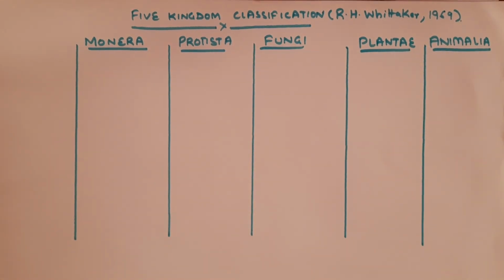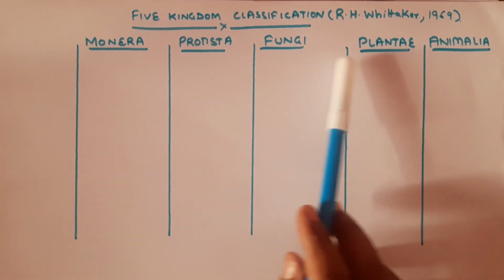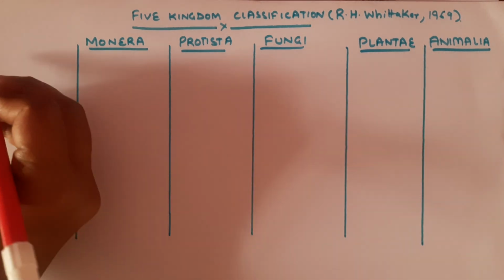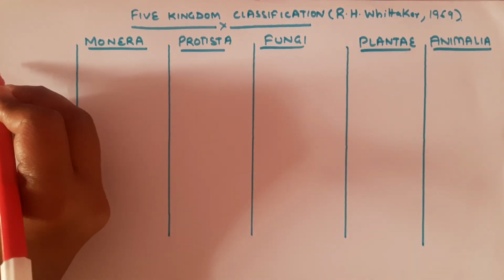The name suggests there are five kingdoms: Monera, Protista, Fungi, Plantae and Animalia. The main criteria for classification of the five kingdoms include cell type, cell wall, nuclear membrane, body organization and the mode of nutrition. We will talk about these one by one. Let's first talk about the cell type.